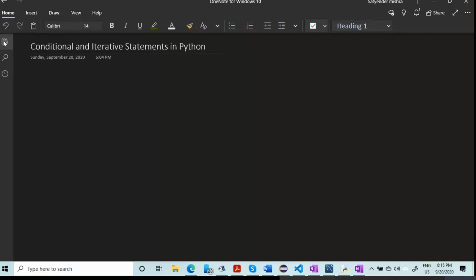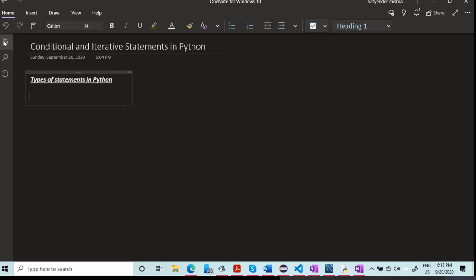So the topic is conditional and iterative statements in Python. To understand this, first we need to understand how many types of statements are in Python. Right? First is types of statements in Python.